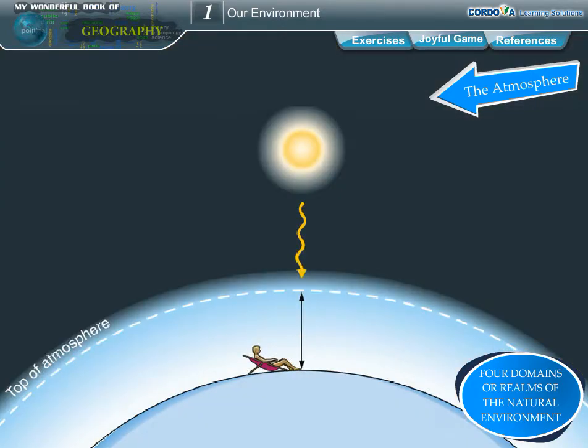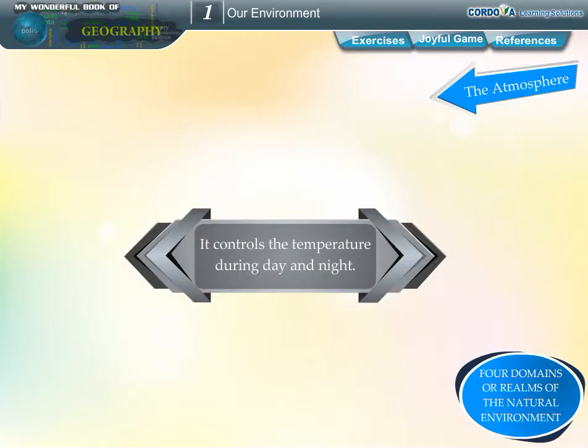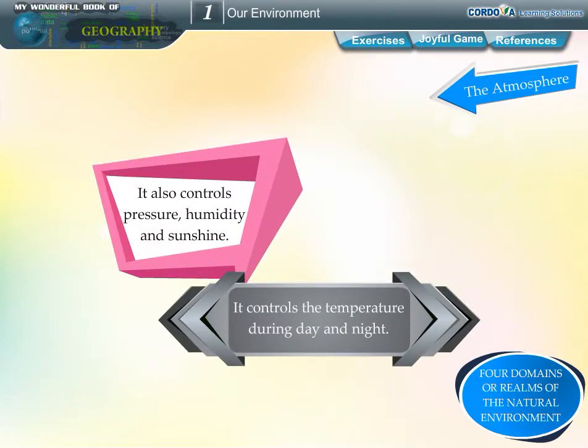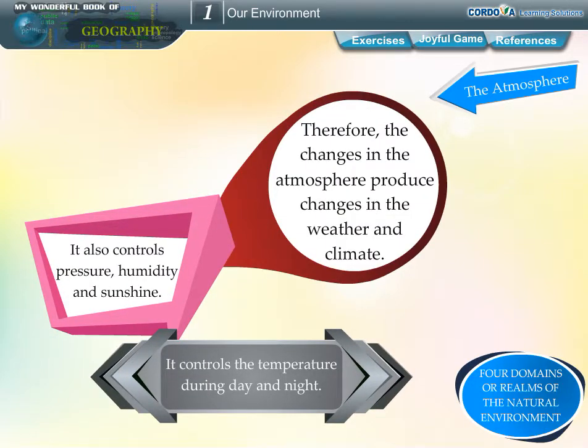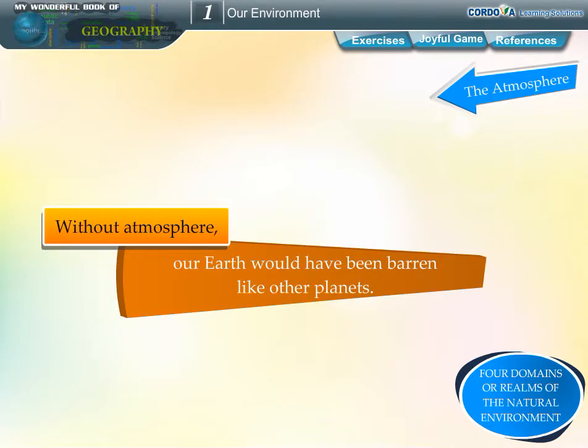The atmosphere prevents the sun's harmful rays from reaching the Earth's surface. It controls the temperature during day and night. It also controls pressure, humidity and sunshine. Therefore, the changes in the atmosphere produce changes in the weather and climate. Without atmosphere, our Earth would have been barren like other planets.